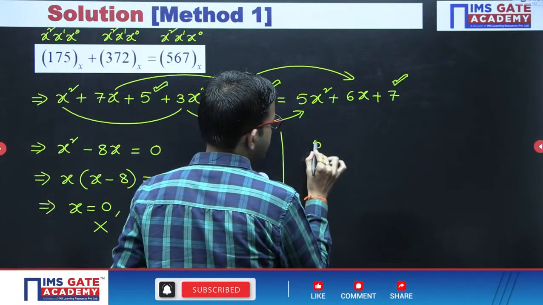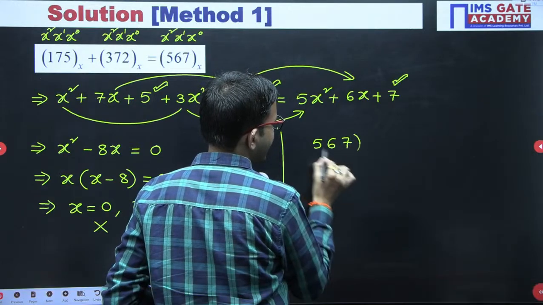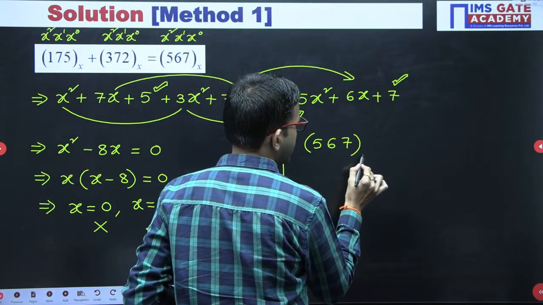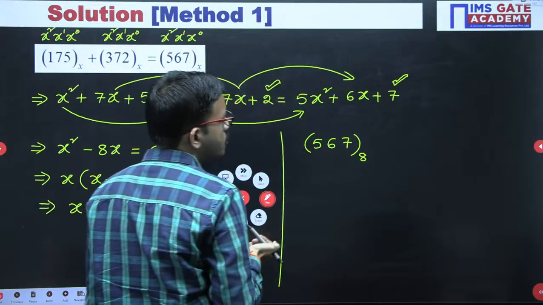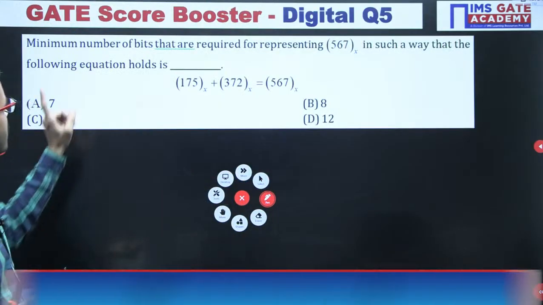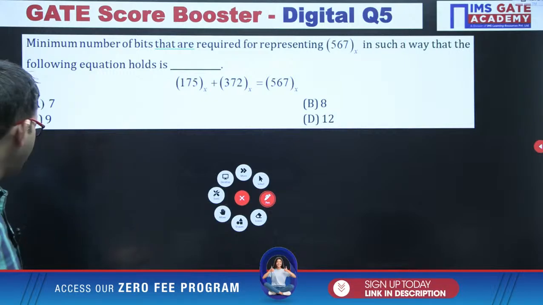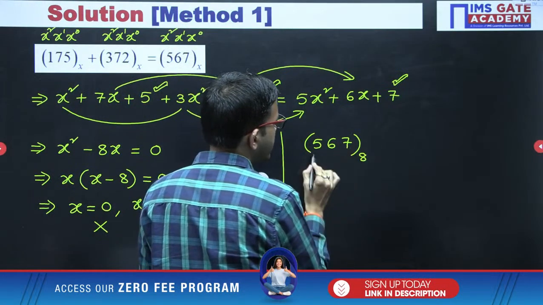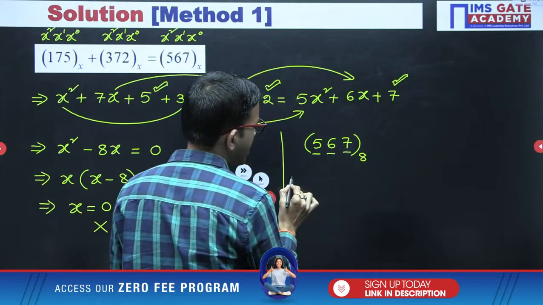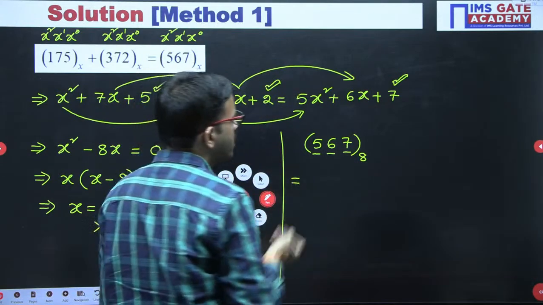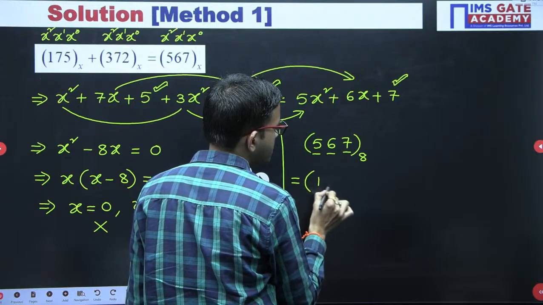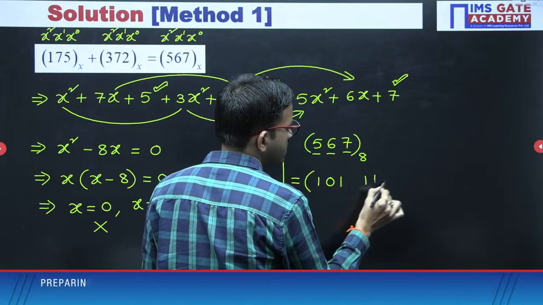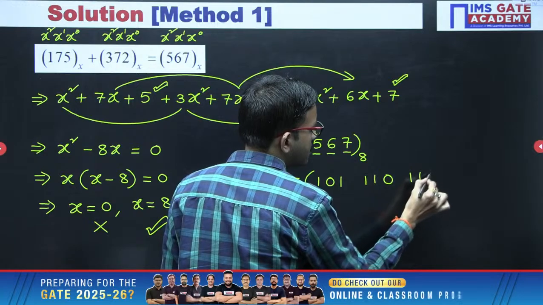So 5, 6, 7 base x, x is nothing but here 8. Here they are asking the minimum number of bits that are required. I hope everyone is familiar with octal to binary conversion. For every digit we have to represent it with 3 bits. 5 is 101, 6 is 110, and 7 is 111.